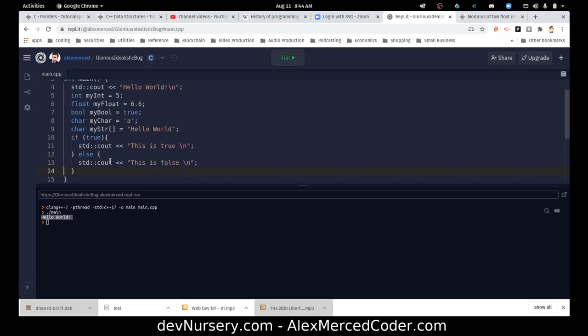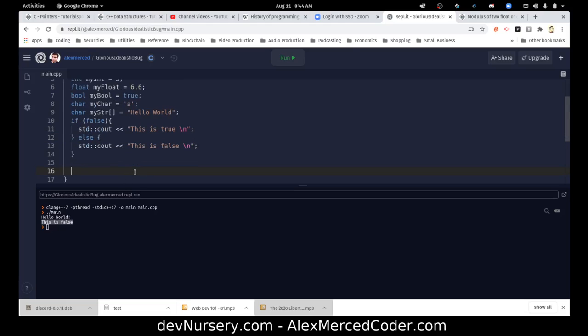So now if I run this code, see, this is true because this true evaluates as true, of course. So it says this is true. But if I change this to false, or any kind of expression that resolves to false, this is false. So if statements will do one thing if it's true, something else if it's false.